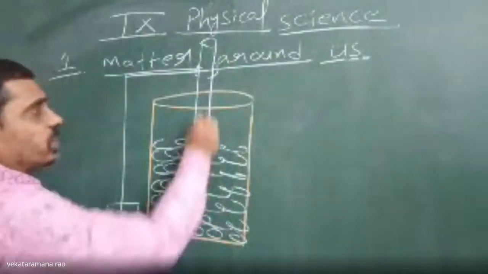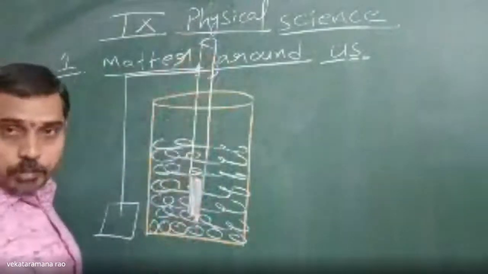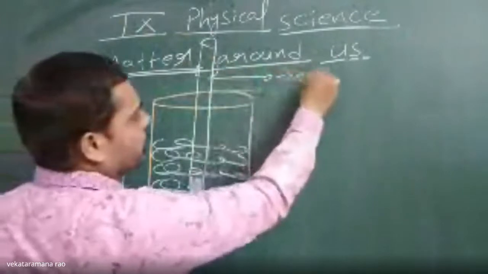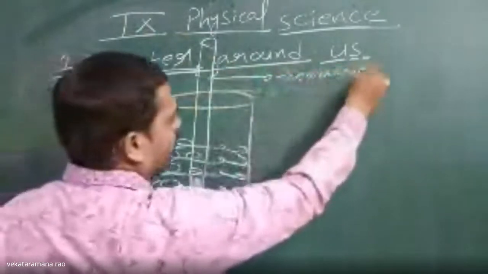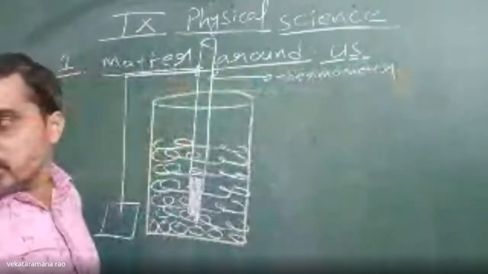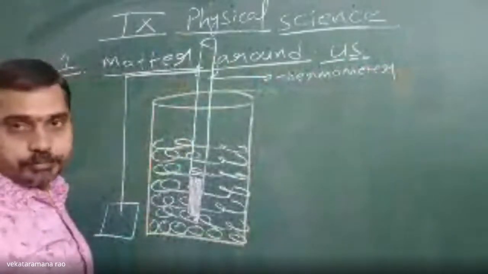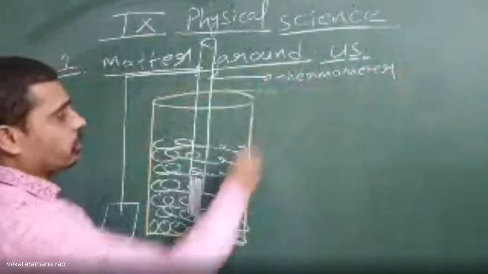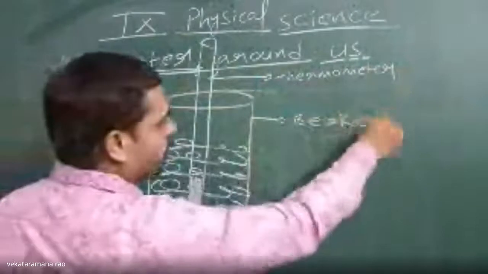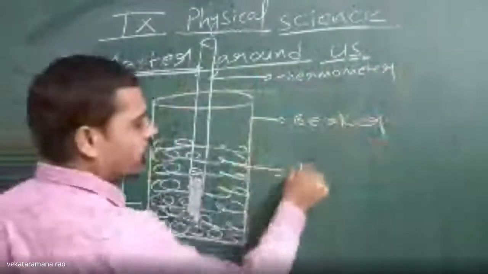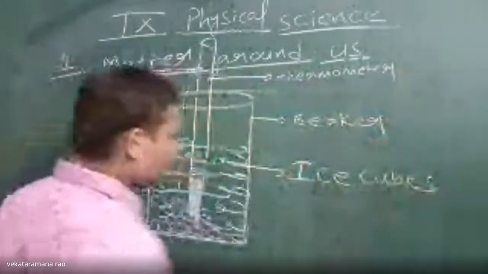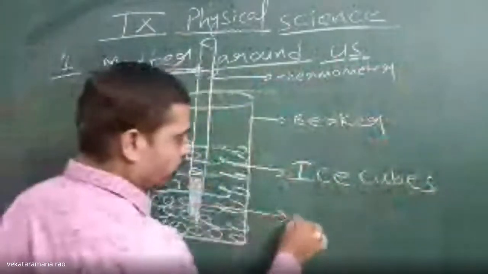Then the mercury present in this thermometer, this is a thermometer, a device used to measure the temperature of any object. What is this? It's a beaker. Now, what are these? Ice cubes. What is this?